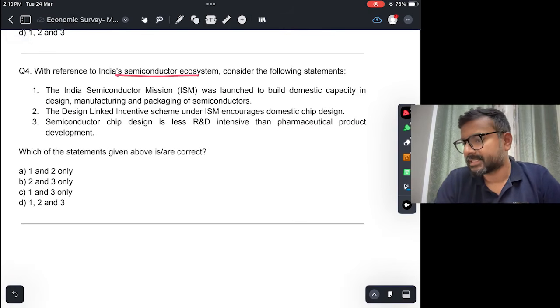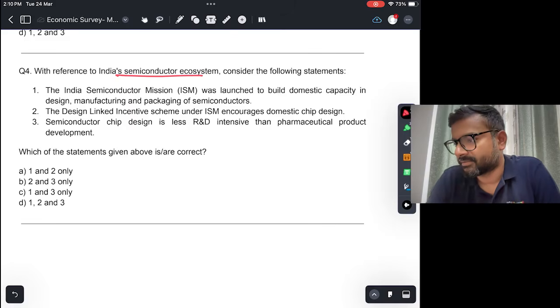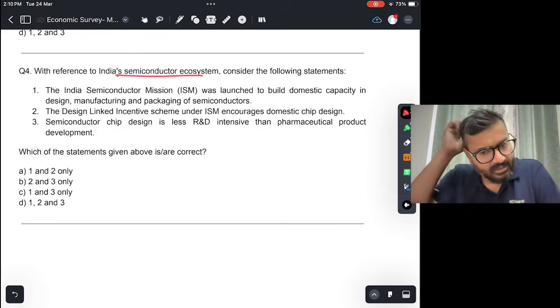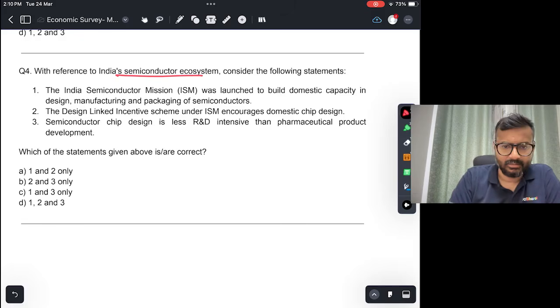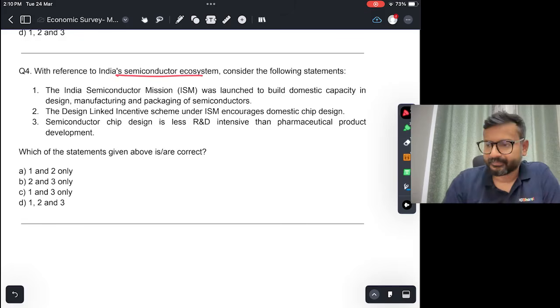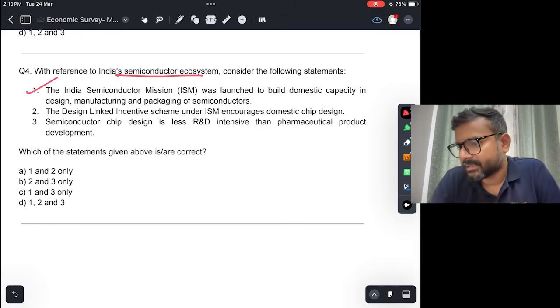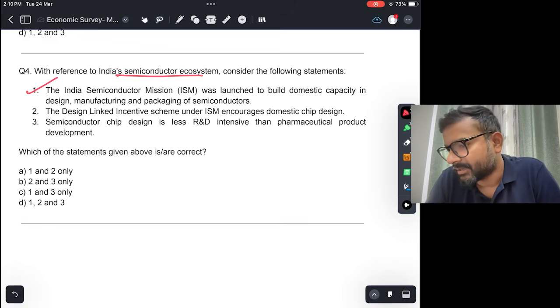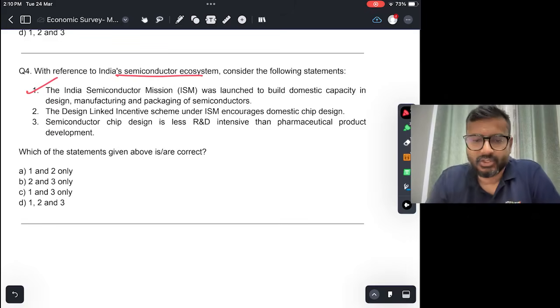With reference to India's semiconductor ecosystem, consider the following statements. ISM, India Semiconductor Mission, was launched to build domestic capacity in design, manufacturing, and packaging of semiconductors. ठीक है? Sounds correct. There is nothing wrong with it. This is right. The design linked incentive scheme under ISM encourages domestic chip design.